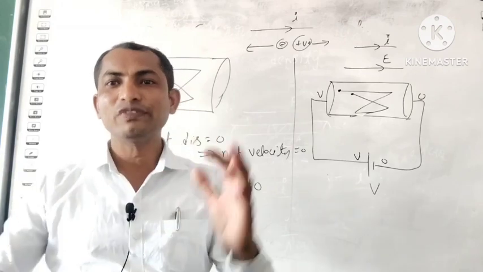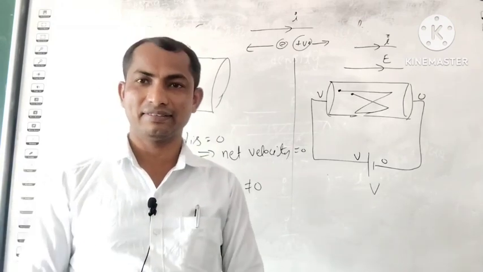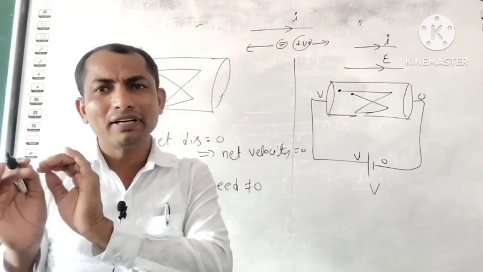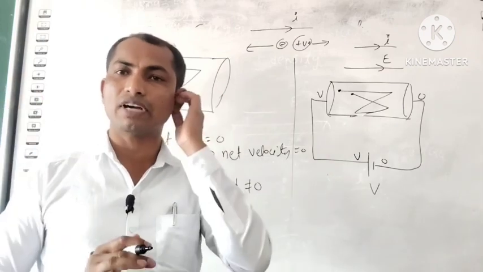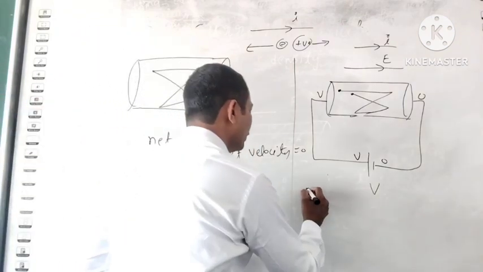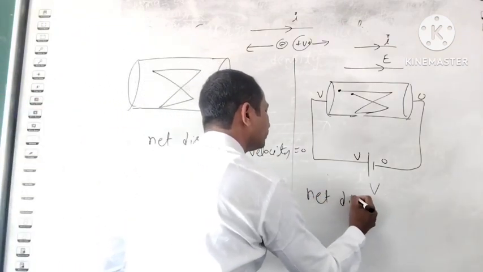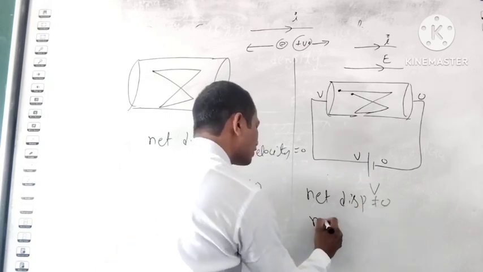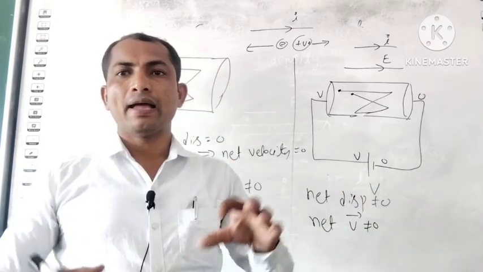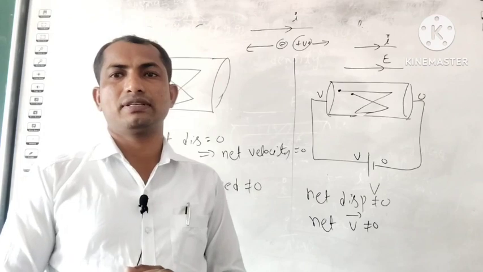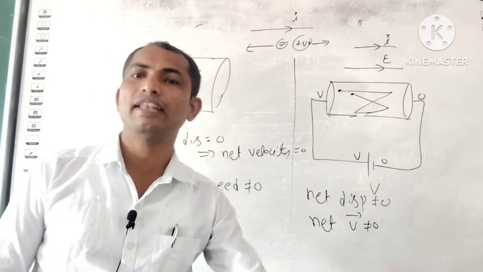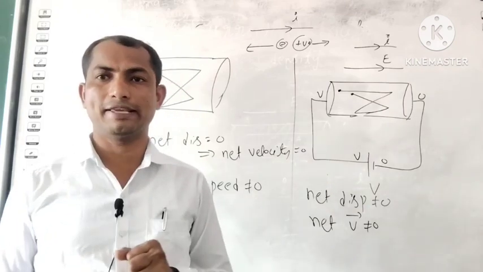Whenever we create some potential across the conductor, some force will act on the electron. Due to that, they get a little bit of displacement. So due to this displacement, net velocity is not equal to 0. And this is called the drift velocity. Drift velocity is the average velocity of all the electrons in the direction opposite to the electric field direction.